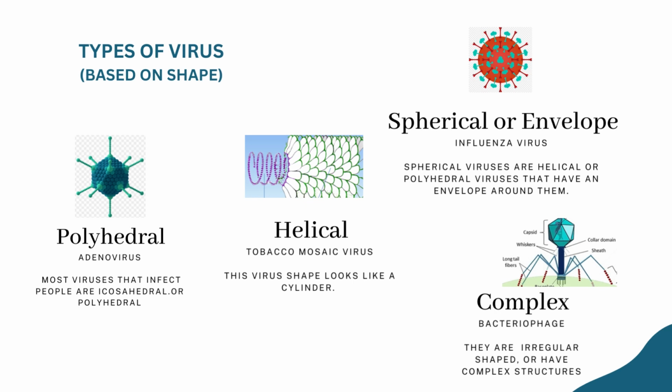Viruses can have a variety of shapes, including helical, polyhedral, spherical, and complex. Polyhedral viruses have a symmetrical, many-sided shape. Helical viruses have a long, thin shape that resembles a corkscrew. Spherical viruses have a round, symmetrical shape. Complex viruses have a variety of shapes that do not fit into the categories of helical, polyhedral, or spherical.